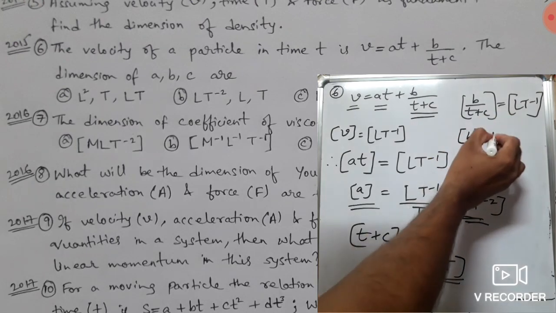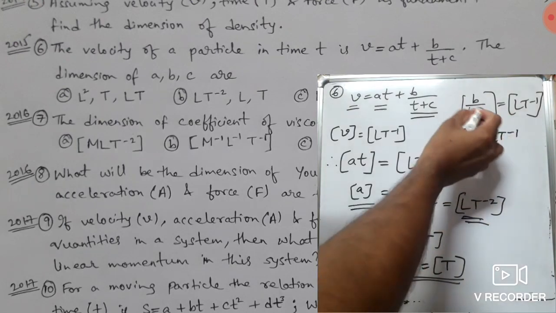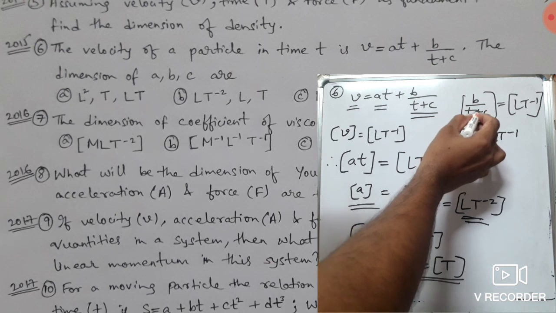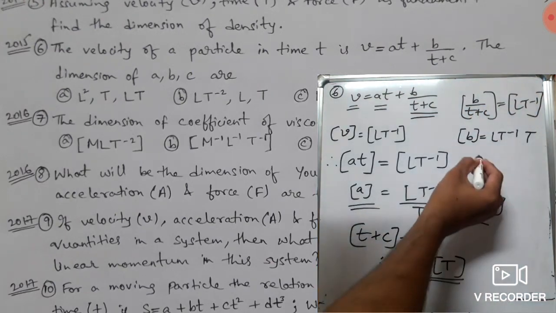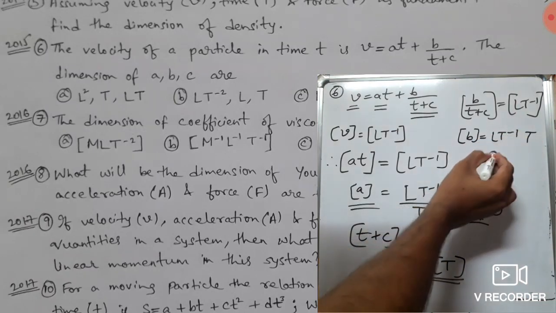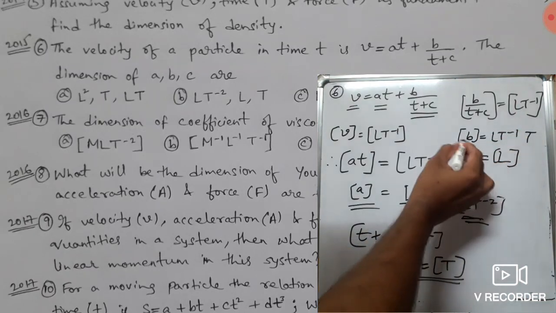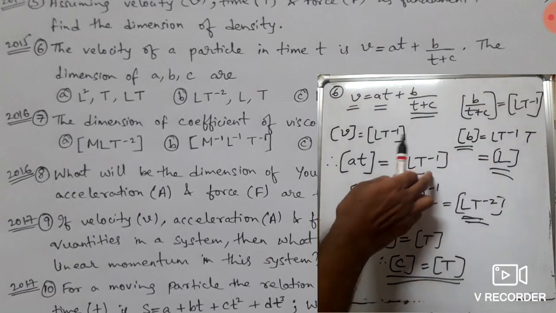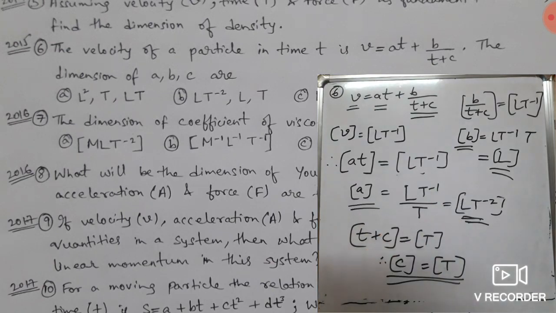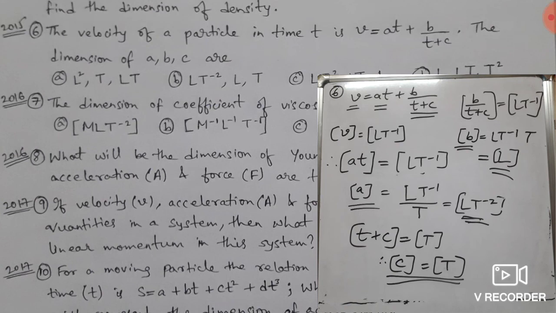B will be L T minus 1 and this quantity has the dimension of time, so we will write here T. So T minus 1 plus 1 cancels. The dimension of b will become L. So a, b, c. Seeing the dimension, we can see that option B in our question is correct.